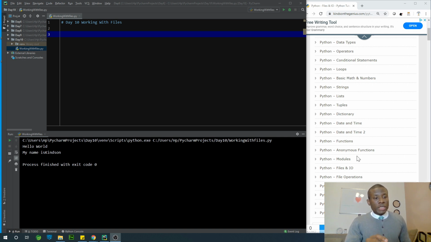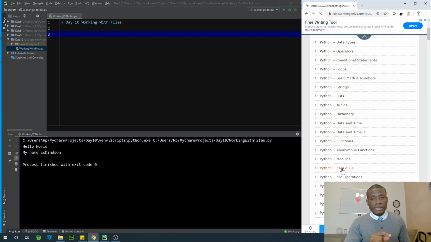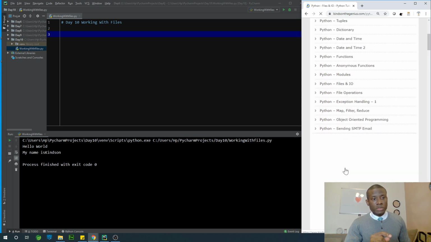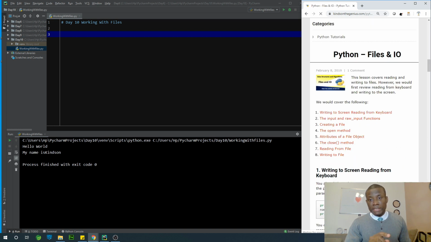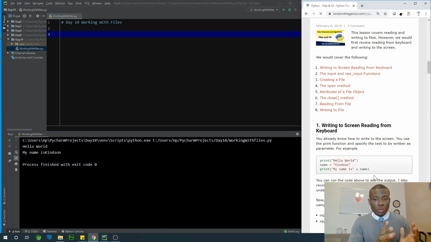So what we are going to do now, we are going to go into files and IO, and then we are going to talk about file operations in this last day, day 10. So I'm going to click on files and IO, and scroll down to the beginning of it. One thing, you know what a file is. You also know what IO is. You know what a folder or a directory is. We are going to be talking about folders and directories later on in this class.